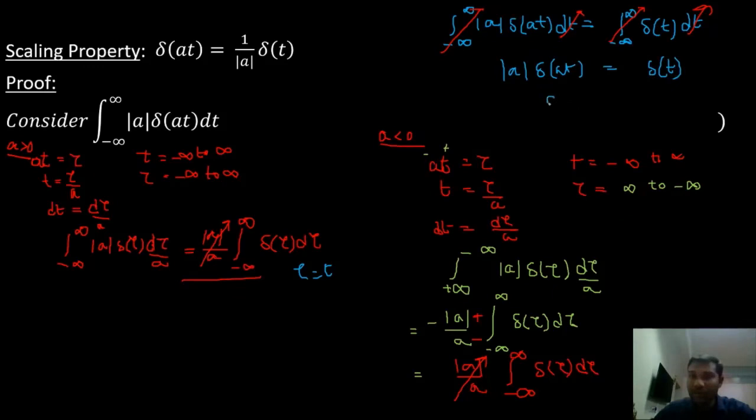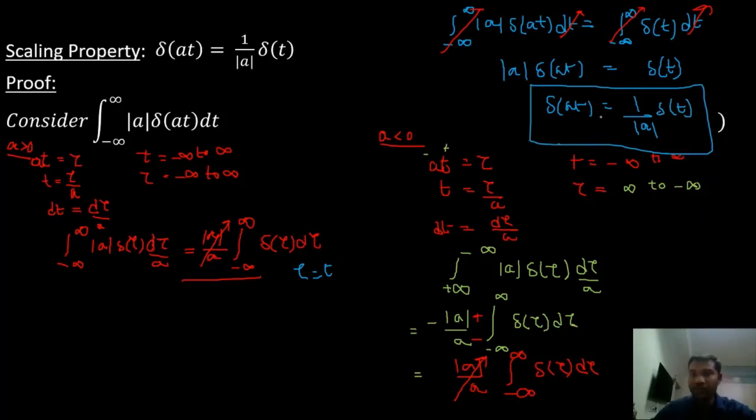So we get delta of at is equal to 1 by mod a into delta of t. This is our final property.